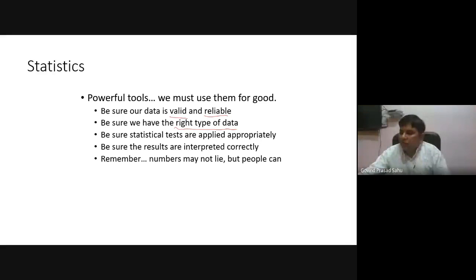Also, there are statistical tests and other techniques available in the subject of statistics, so we have to judiciously use the techniques to analyze the data, get the results, and interpret them correctly. These are a few challenges we have to keep in mind while using or defining the data.